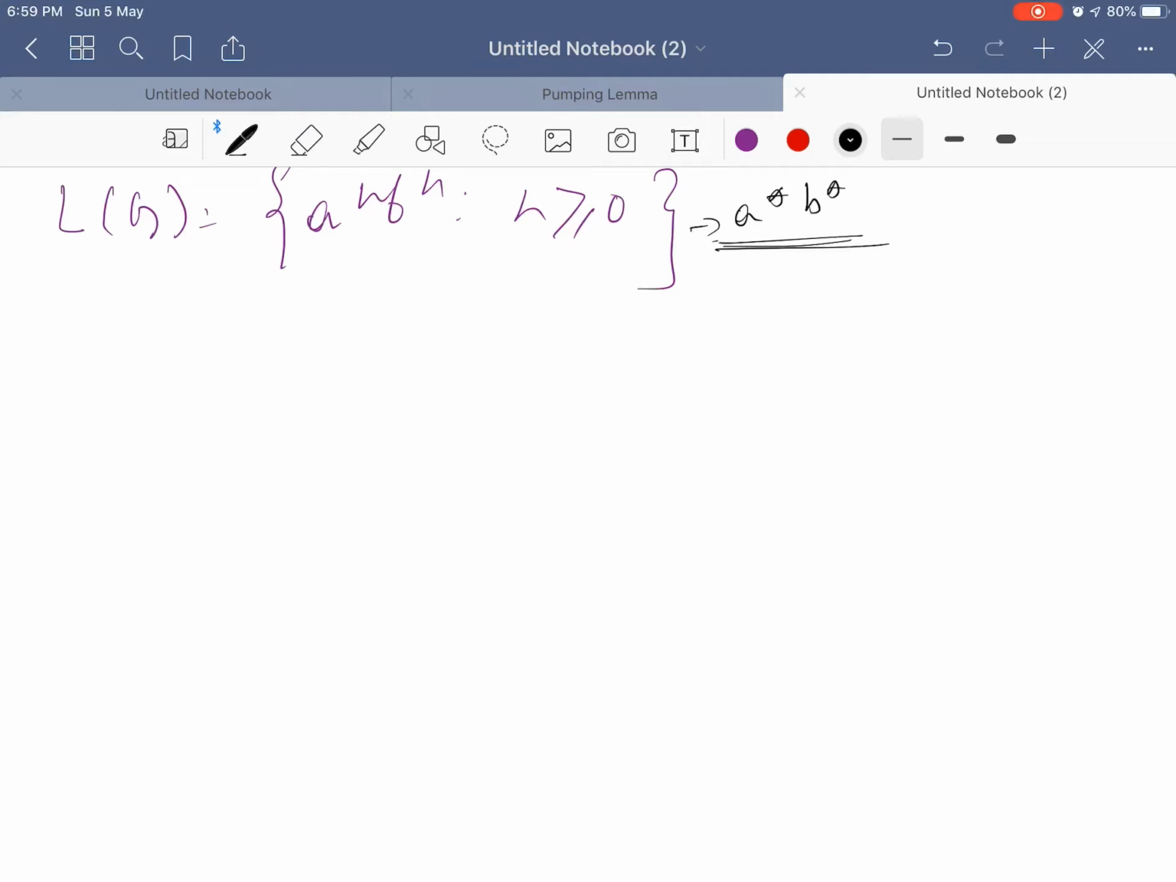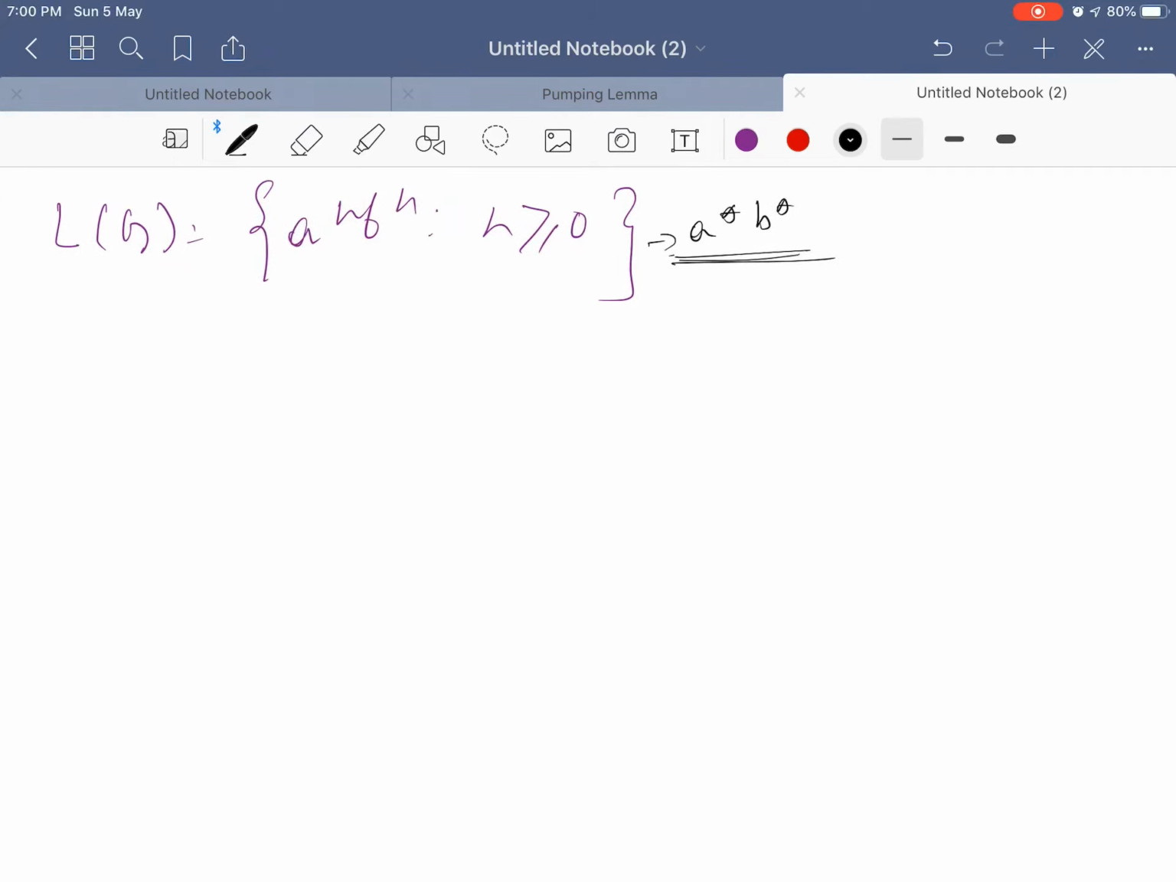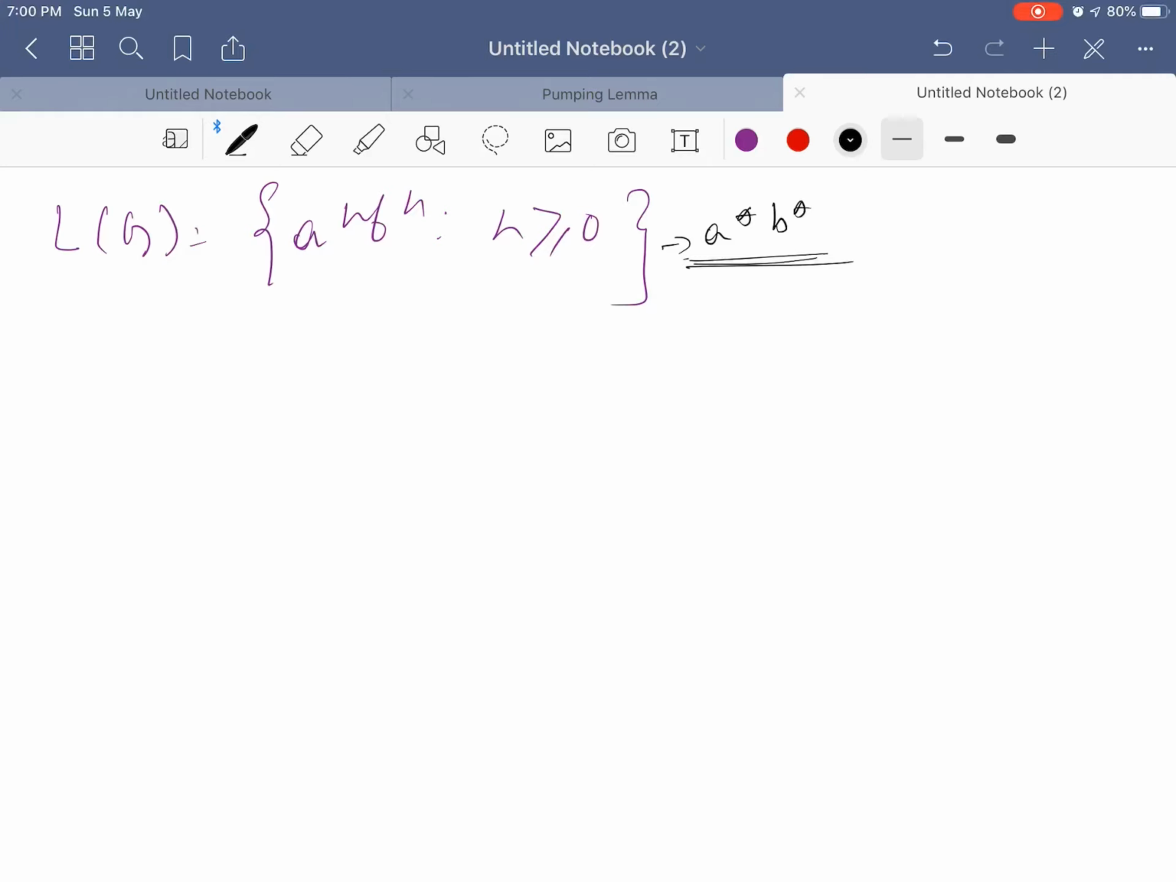Now, how to prove it? As we cannot construct a regular expression out of this, it is not regular. Now, you have to prove it using the pumping lemma. The pumping lemma tells us that I have to represent the language in the form of x y to the power i z, where x, y, z are constant, but i can vary from 0, 1 up to infinity. Now, let us use the method of contradiction.